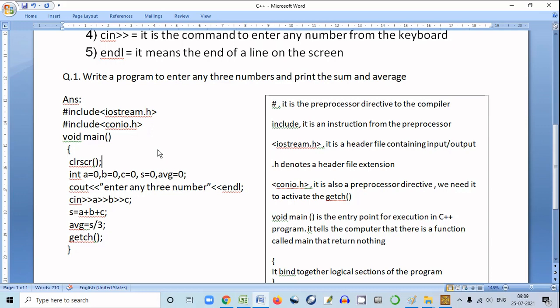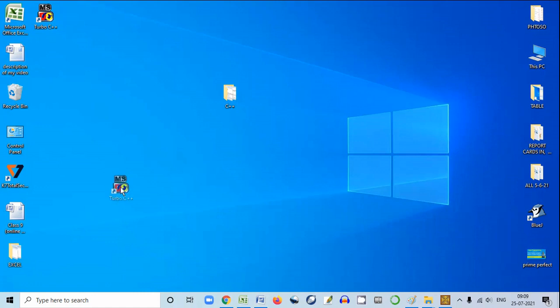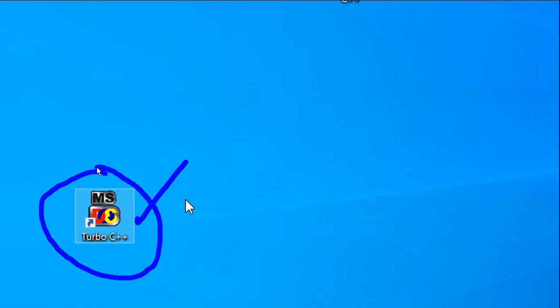So for that you should have installed Turbo C++ in your computer. Okay, you'll have to install Turbo C++ in your computer. If you have installed Turbo C++ in your computer, you can see this kind of icon on your computer screen.